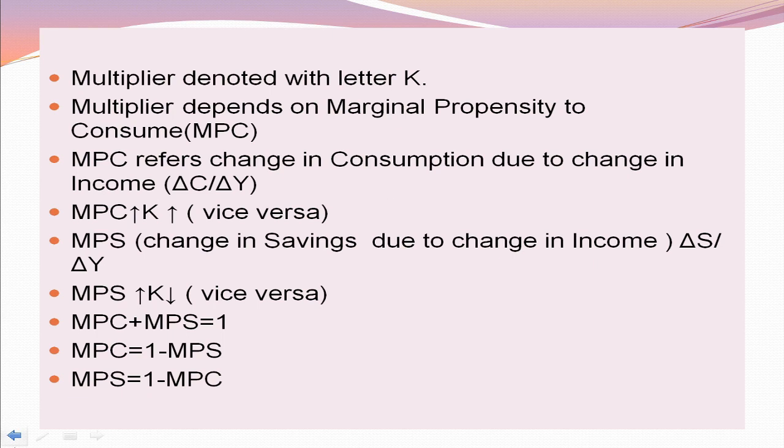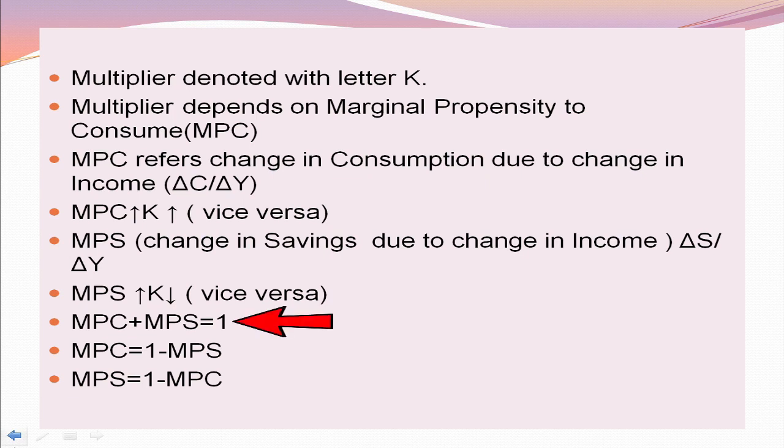The next important one is MPS. MPS means marginal propensity to save. What is MPS? Change in savings due to change in income. It is denoted by delta S by delta Y. So delta S means change in savings, delta Y means change in income. The higher the MPS, the lower the value of the multiplier, and vice versa.